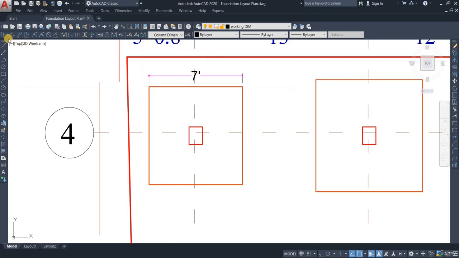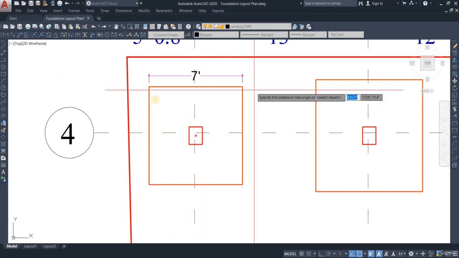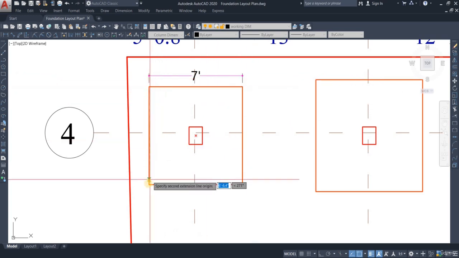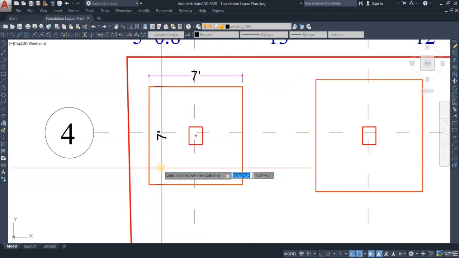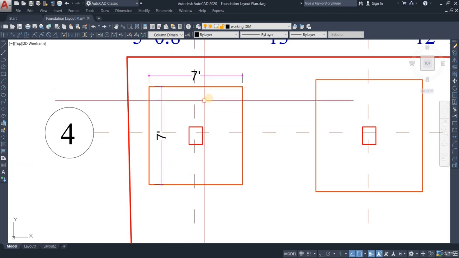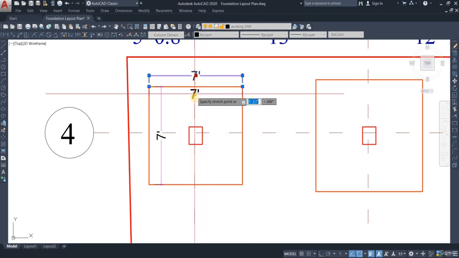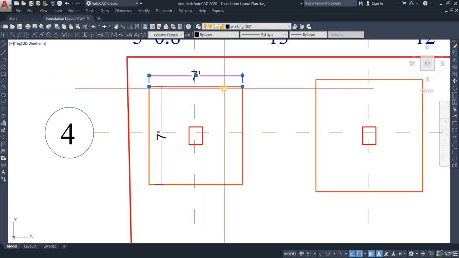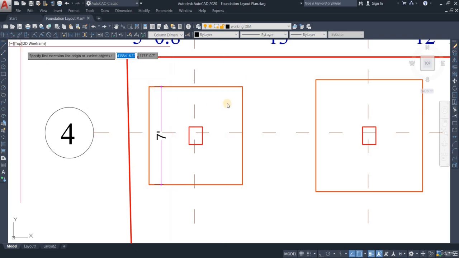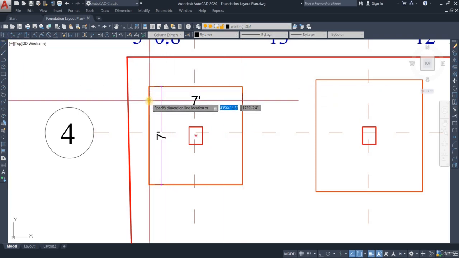Okay, so after taking that, whole dimension is going to be off one side, and another whole dimension is going to be off the other side, which is also going to be inside. And this is outside, but you can also put it inside as well. So let's just put it inside. Let's hold it and I'll drag it inside. Okay, let's not do that. Let me just delete it, and again take a dimension from here to here and put it inside.